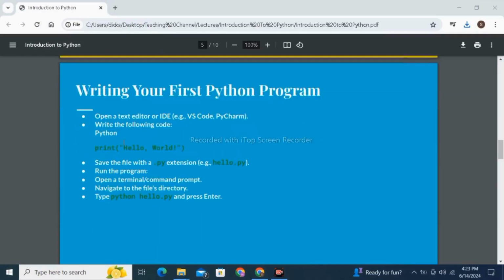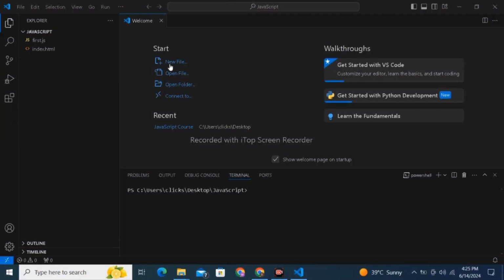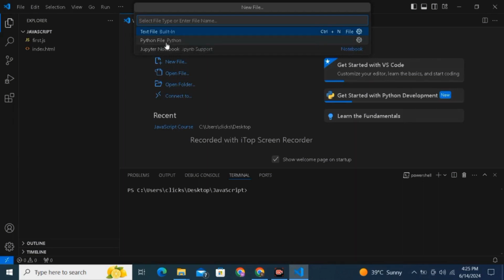How to write your first program in Python. For this, we will be using a text editor, mainly Visual Studio Code, which is developed by Microsoft. It is also a free, open source text editor. There are many text editors like Notepad and others, but we will be using Visual Studio Code. Click on new file and we will save it as a Python file.